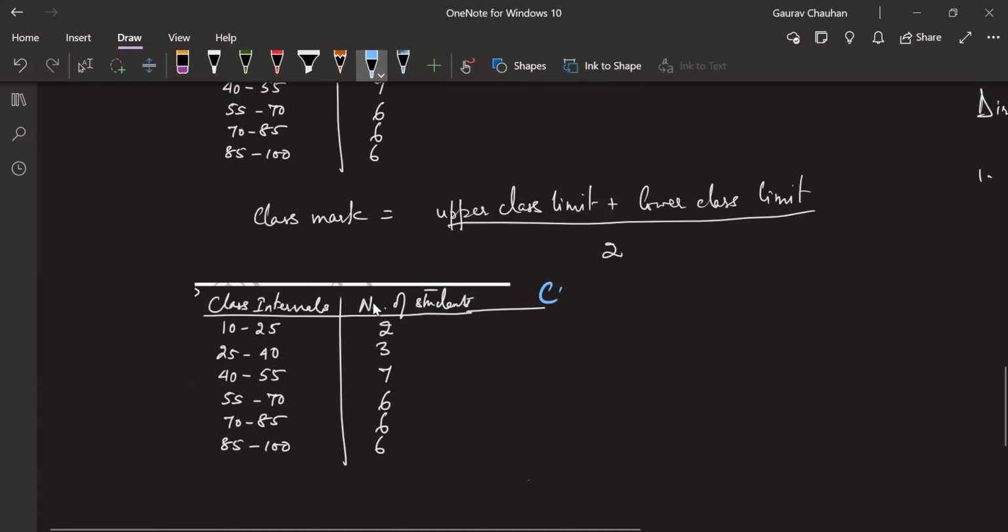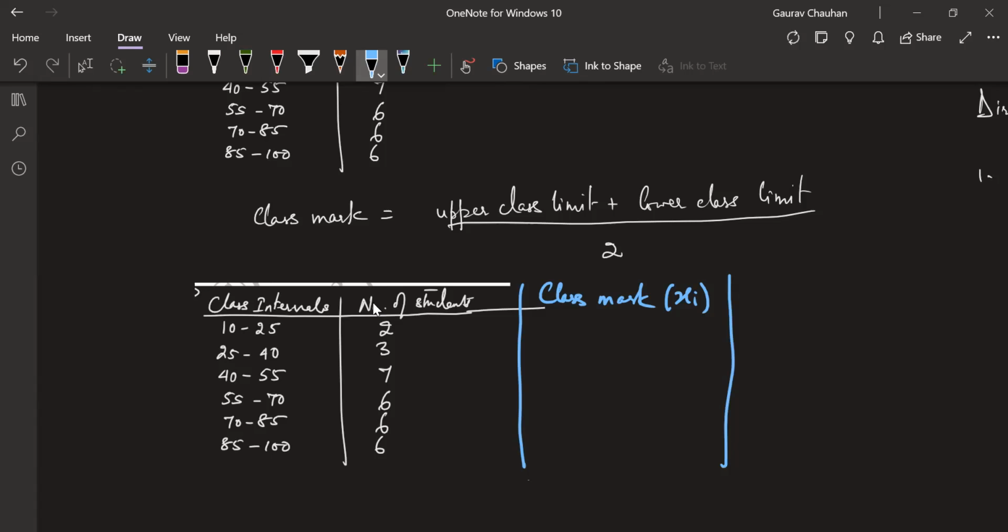This is the class mark. I'm going to find the class mark for each class. We're going to call this class mark xi. We'll come to it in a bit. Now for 10 to 25, can anyone tell me quickly, without computing, what the average will be? 17.5. How are you thinking, Shripriya?